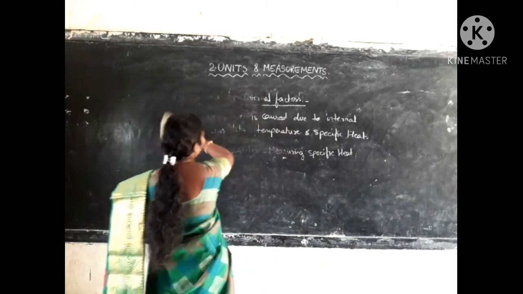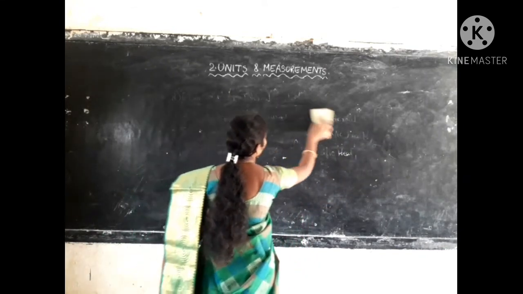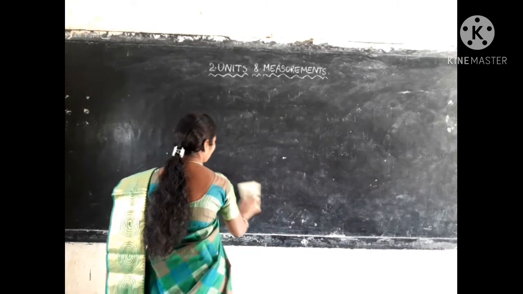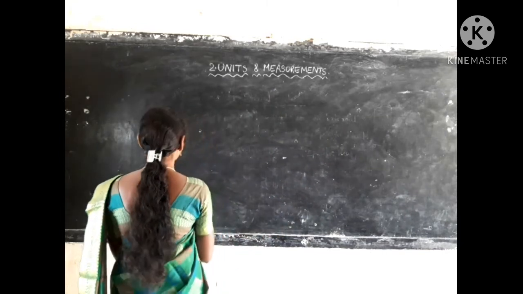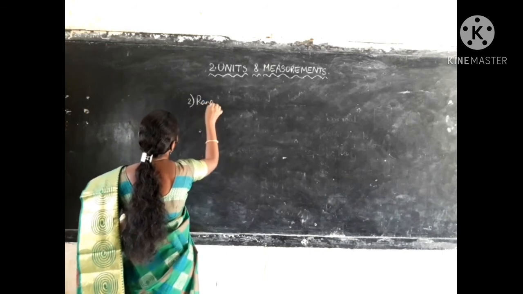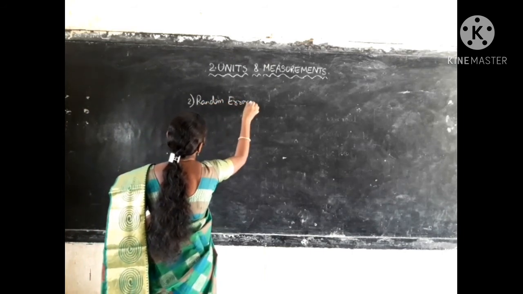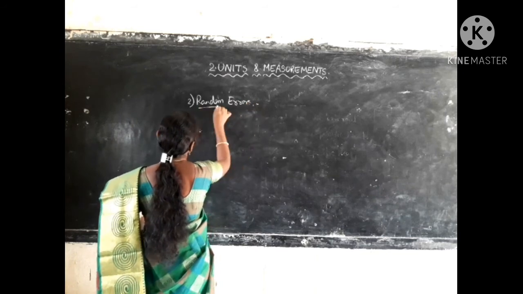The next type of error is random errors. Second type of error: random errors.